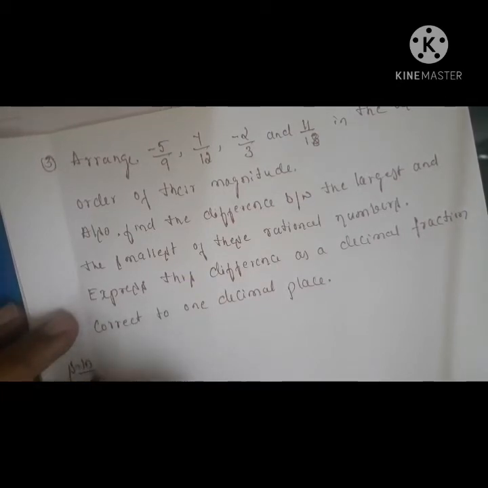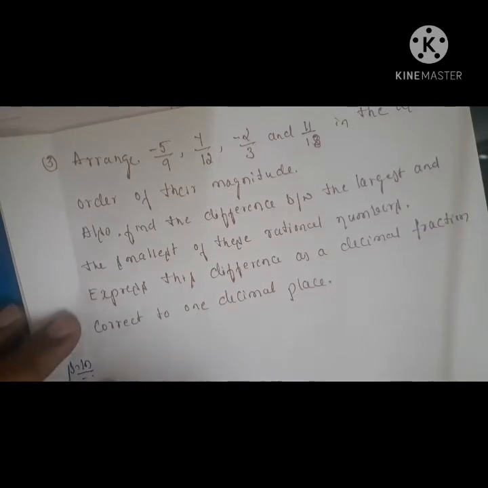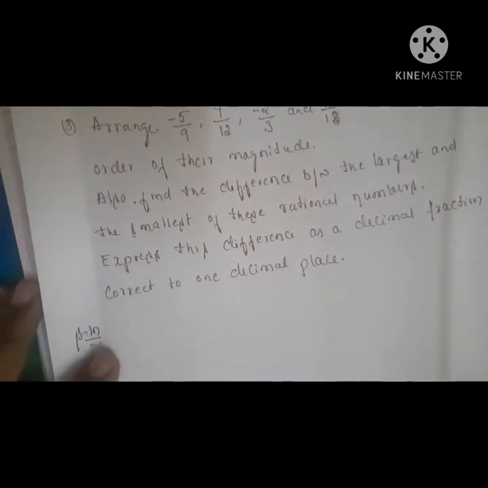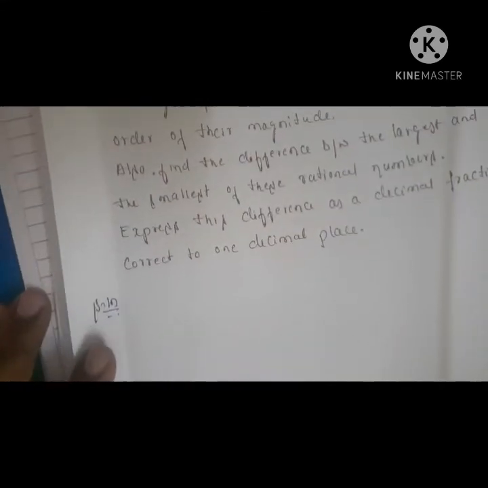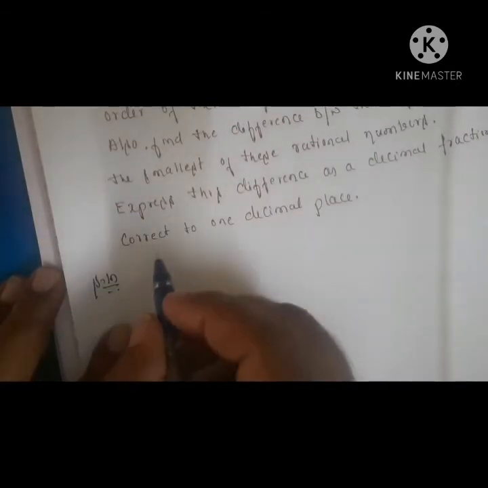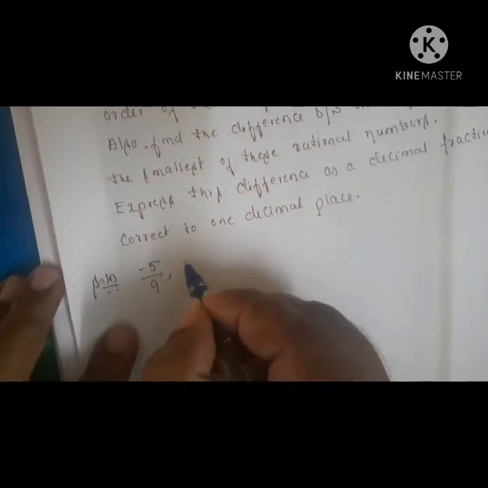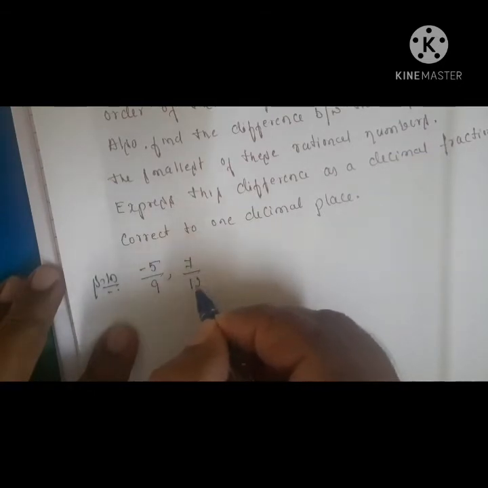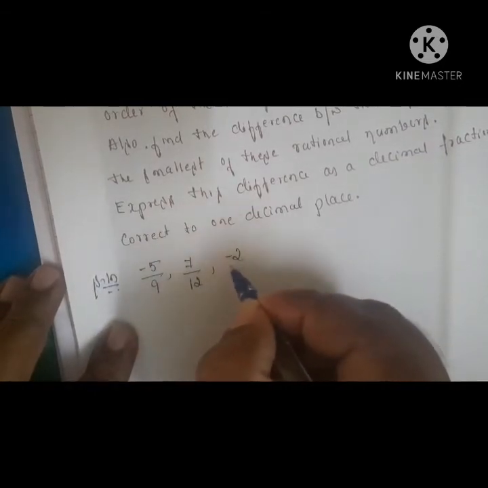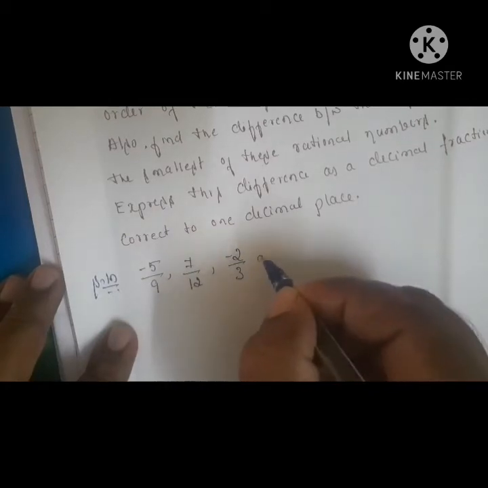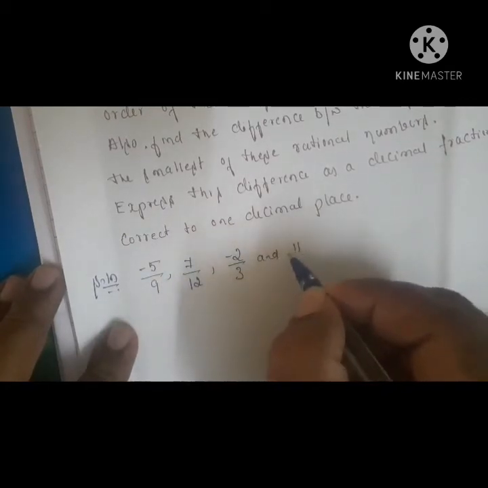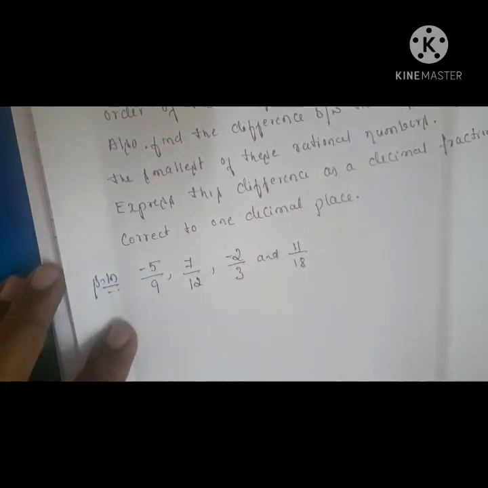First, I will take the given fractions. The given fractions are minus 5 by 9, 7 by 12, minus 2 by 3 and 11 by 18. I want to arrange these fractions in ascending order of their magnitude.